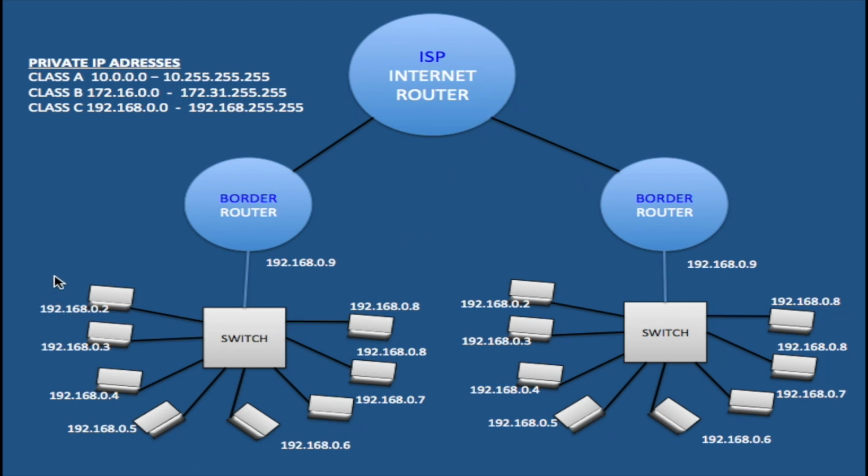Now if I had a public IP address here, these public IP addresses would be routable, so you can only use them once. If you reuse a public IP address on this network and reuse it on this side as well, you would experience IP conflicts on the network. That's why we use private IP addresses, because they're not routable. So we solve one half of the problem by making the local area networks private. We still have to solve another part of the problem with NAT. So I'll explain that to you next.